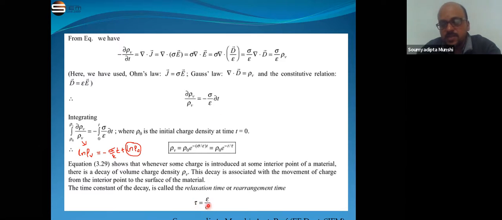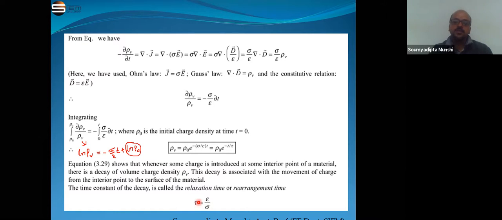So you can see from this equation that the relaxation time is inversely proportional to the conductivity. That means if the conductivity is more, the relaxation time is less. If the conductivity is less, the relaxation time is more. If any material has more conductivity, it is easier for the current to flow through the material.